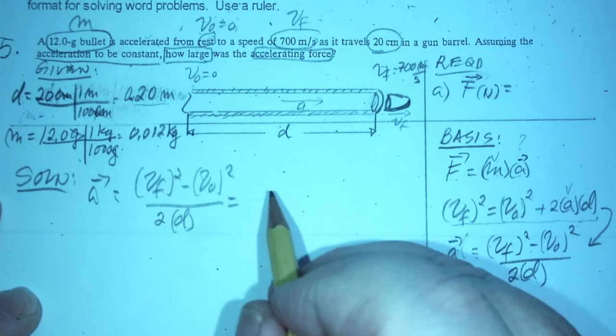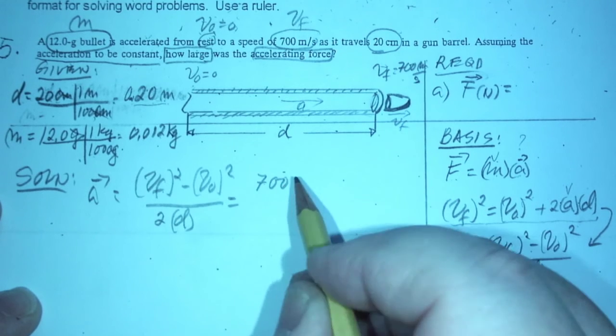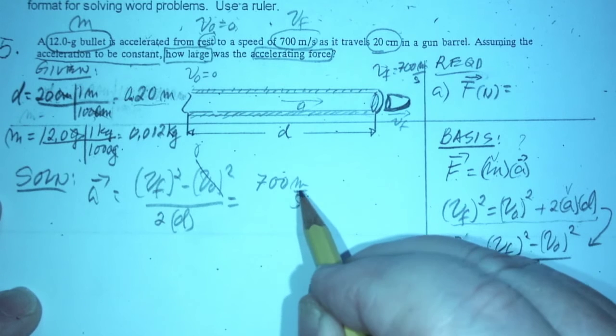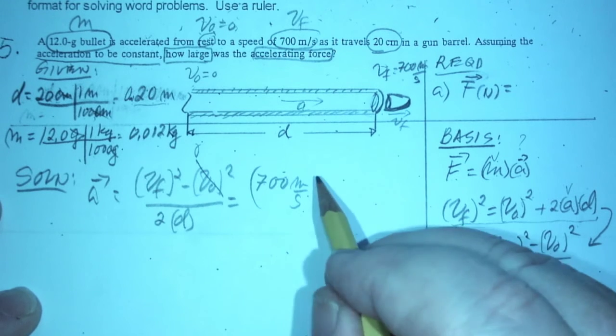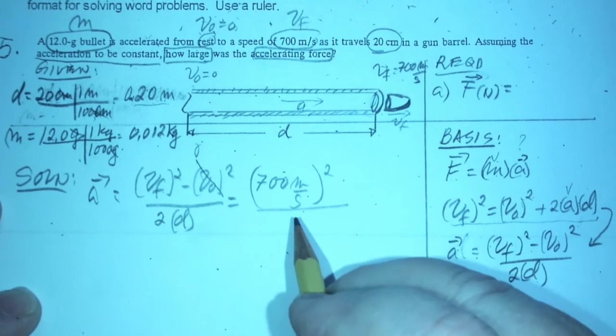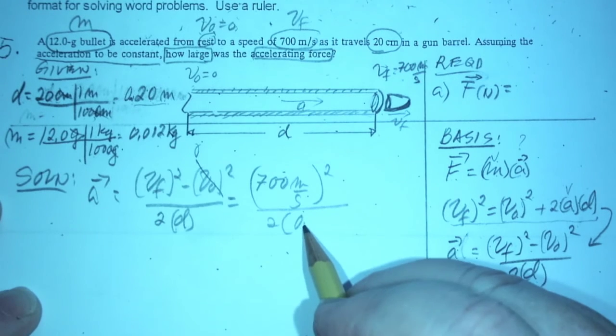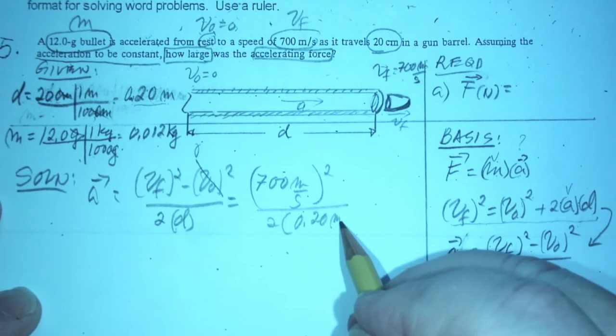Substituting the values, 300, and this one is 0, meters per second. You square that whole thing, you divide it by 2 times our d, which is this one, 0.20 meter.